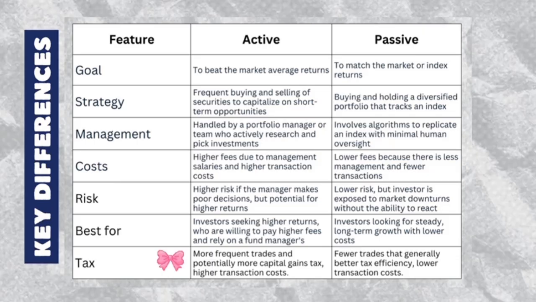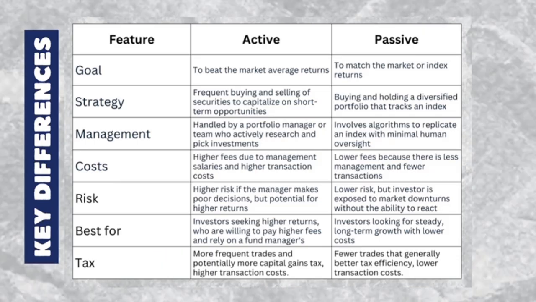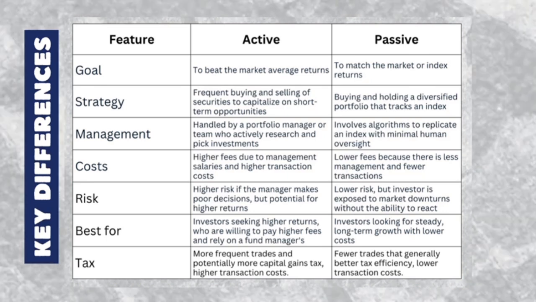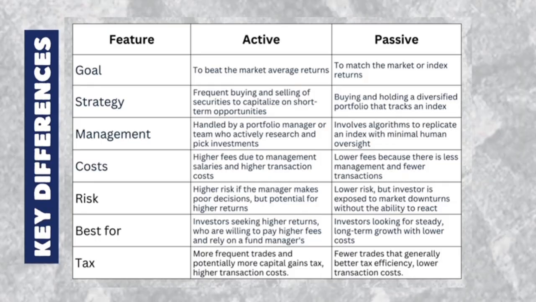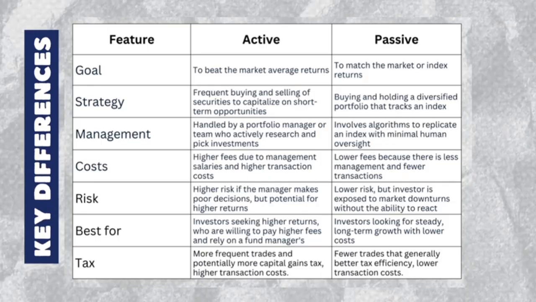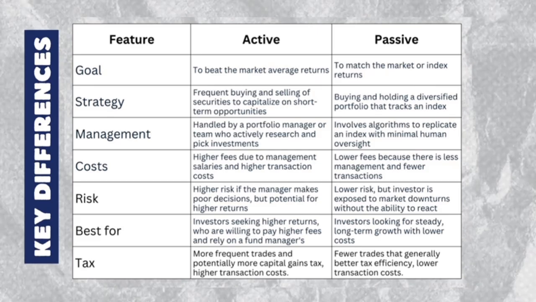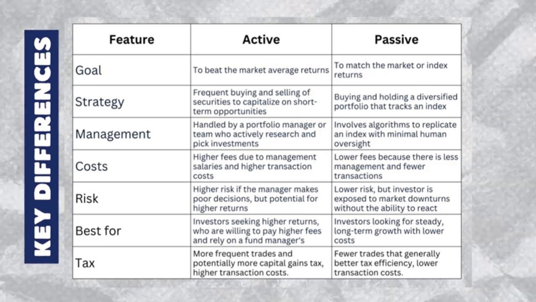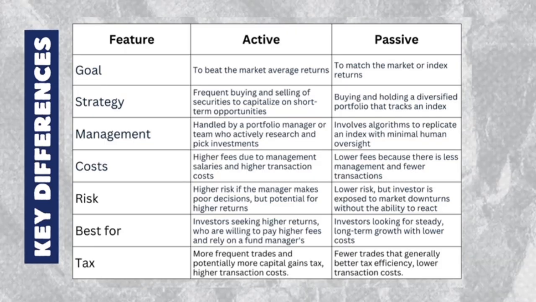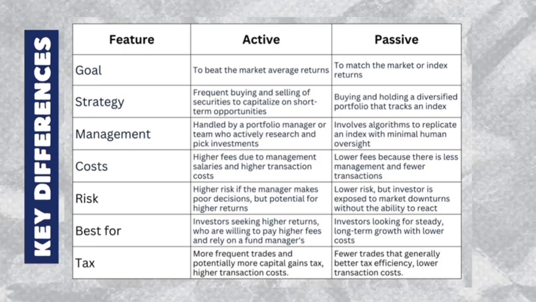For the tax consideration, an active strategy involves frequent trading, which may trigger more capital gains tax and increase overall transaction costs. A passive strategy involves fewer trades, which generally leads to better tax efficiency and lower trading expenses. So, overall, the key differences revolve around cost, risk, management style, and how hands-on the investor wants to be.